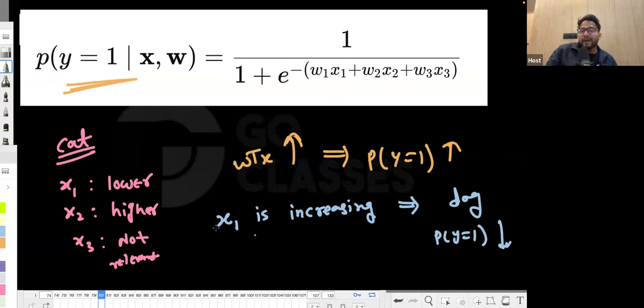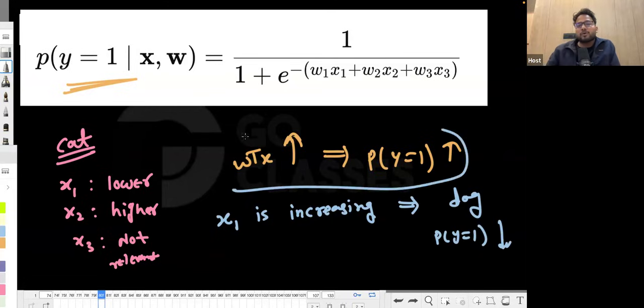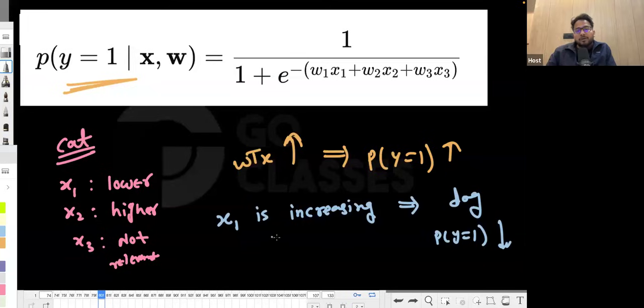That is possible only if the multiplicative factor here is negative. Whenever x1 is increasing, you want w transpose x to decrease, because w transpose x and the probability of y equal to 1 are directly proportional. So you want w1 x1 to be decreasing.